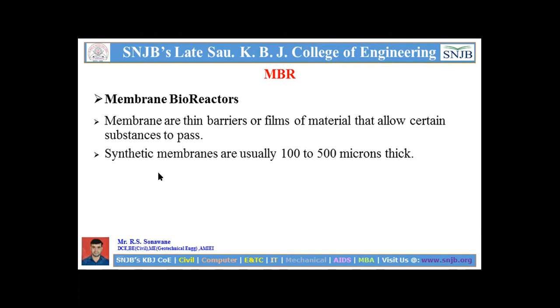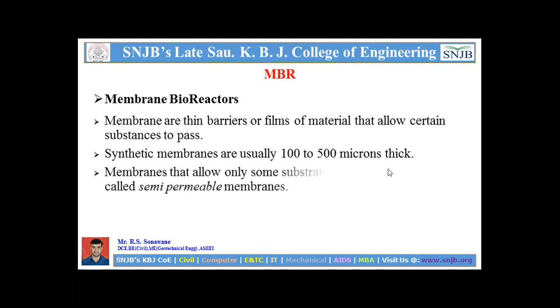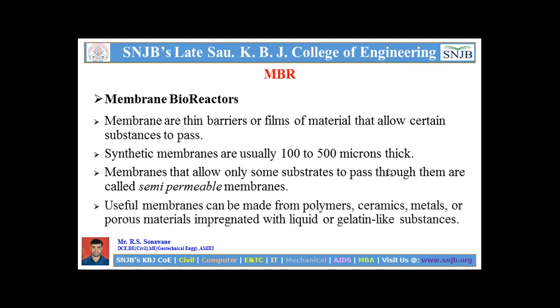There are different types of membranes. Synthetic membranes are usually 100 to 500 microns thick. Membranes that allow only some substrates to pass through them are called semi-permeable membranes. Useful membranes can be made from polymers, ceramic, metal, or porous material impregnated with liquid or gelatin-like substances.